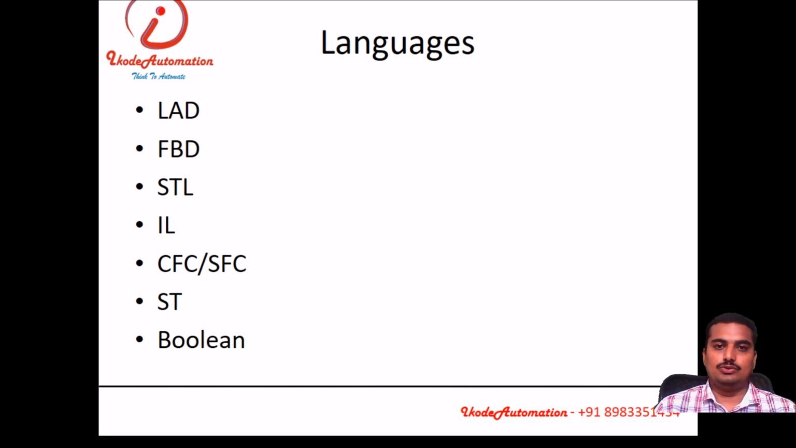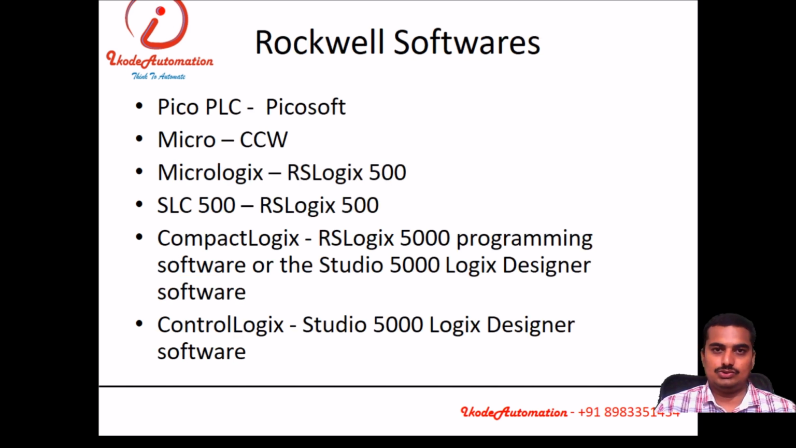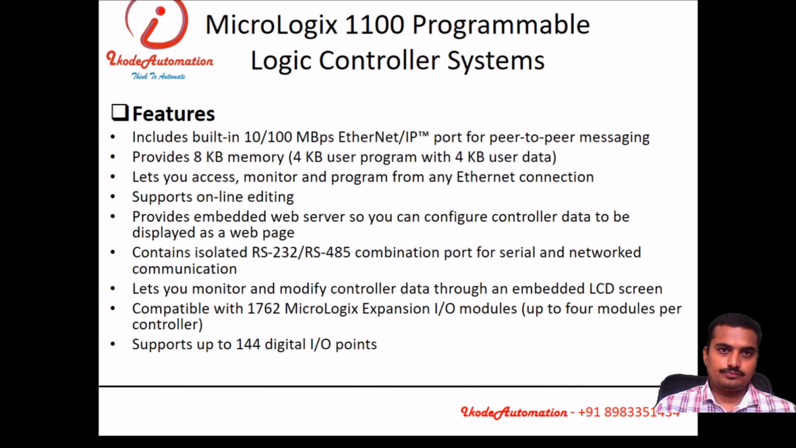Which languages are used in Allen-Bradley? Normally ladder, FBD, STL, IL, CFC, ST, and Boolean. These are the languages used in Allen-Bradley PLC. Software in Allen-Bradley, from Rockwell Automation: for Pico, PicoSoft; for Micro, Connected Components Workbench, CCW. For MicroLogix and SLC 500, RSLogix 500. Again, for CompactLogix, RSLogix 5000 and Studio 5000 Logix Designer. For ControlLogix, Studio 5000 Logix Designer.